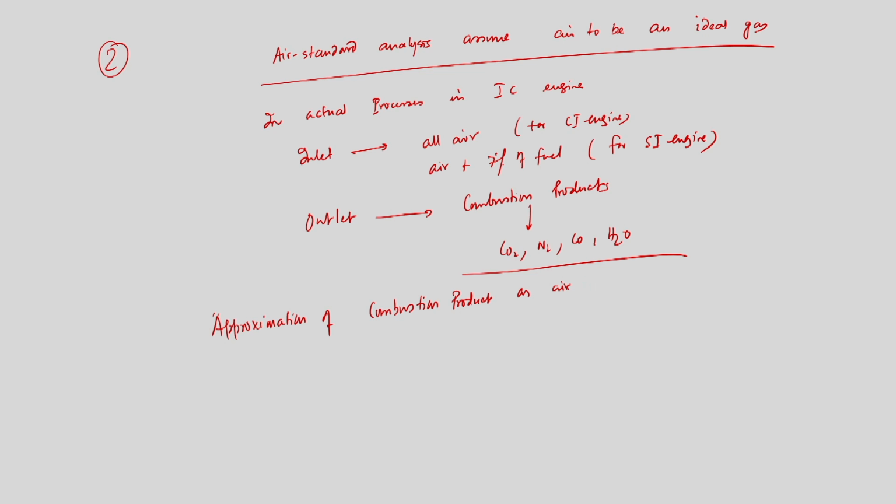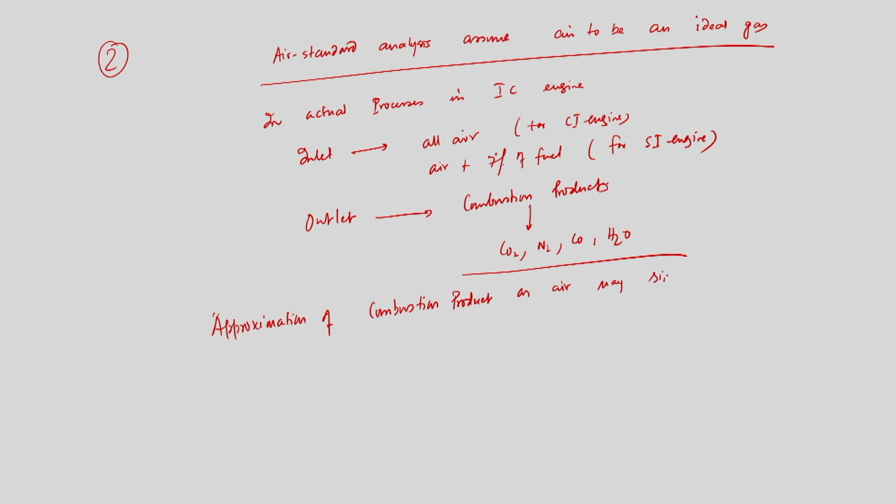So, we are approximating the combustion product to be air, and that is why we are using isentropic expansion and, using ideal gas relationships, calculating pressure and temperature at the end of the expansion. But this is an approximation. The approximation of the combustion product as air simplifies the analysis, but introduces error into the calculation.